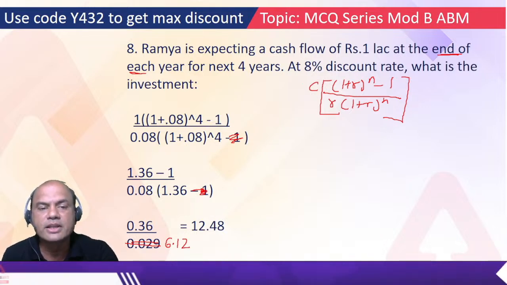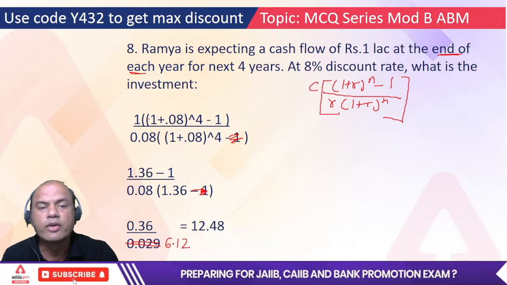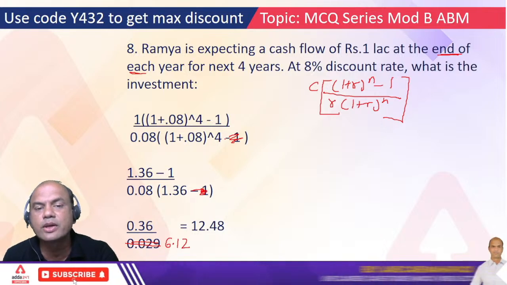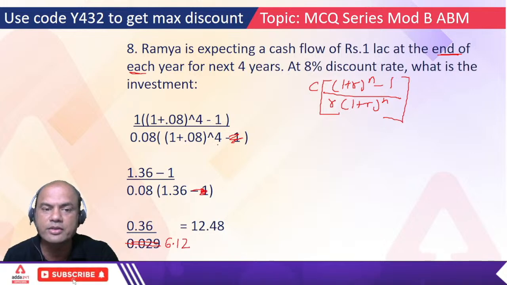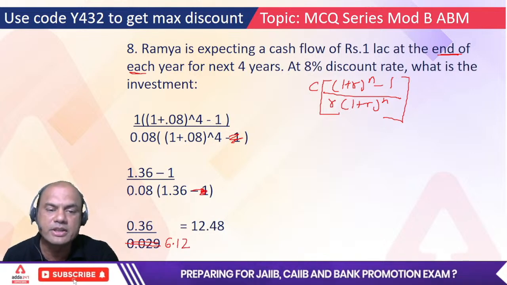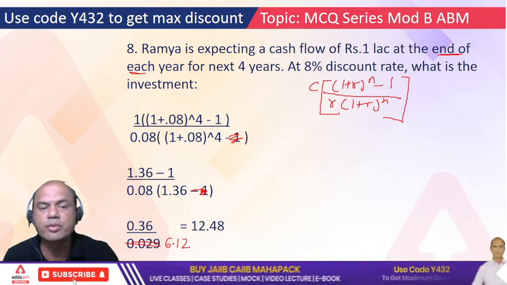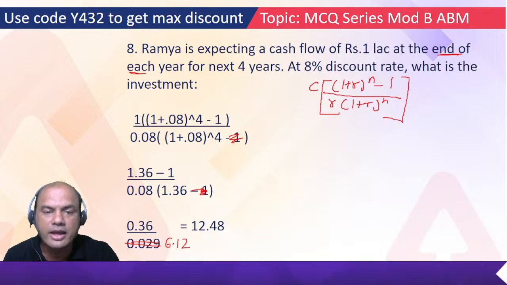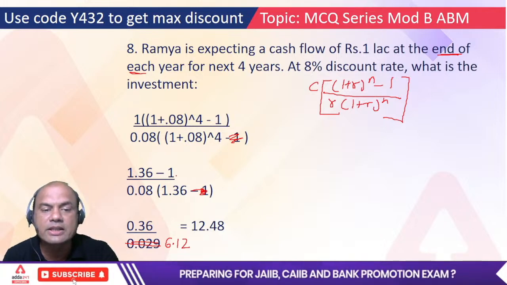C into, C is over here 1 lakh. Okay. 1 plus R, 1.08 raised to 4 minus 1, the whole upon R into 1 plus R raised to n. Right? This formula we are using. So what is R? 0.08. 1 plus R raised to n, 1.08 raised to 4. So 1.36. Here 1.36 minus 1, so it becomes 0.36 over here.